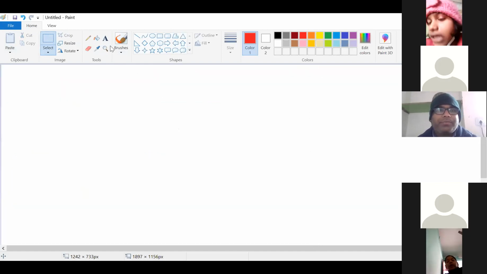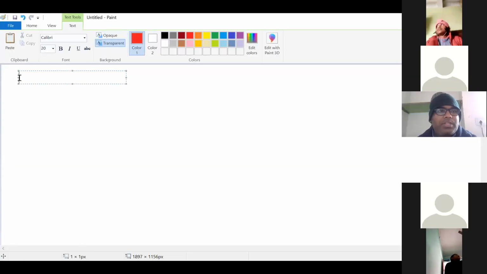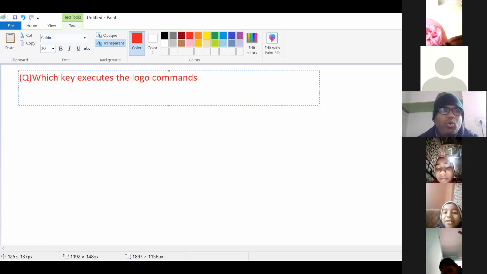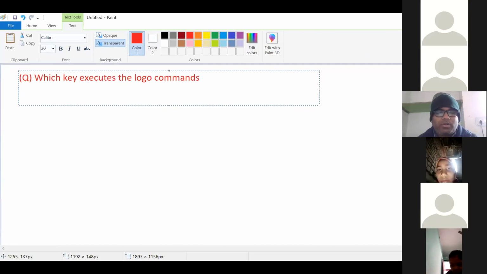Next question, everyone concentrate here. Which key executes the logo command? This is the question, everyone. Answer this question. Which key executes the logo command?